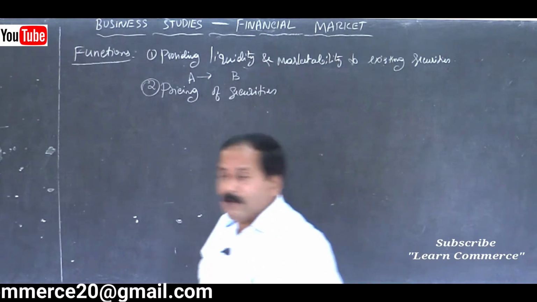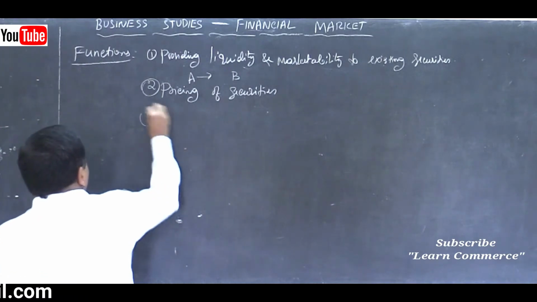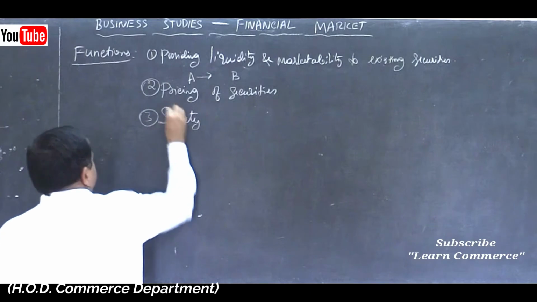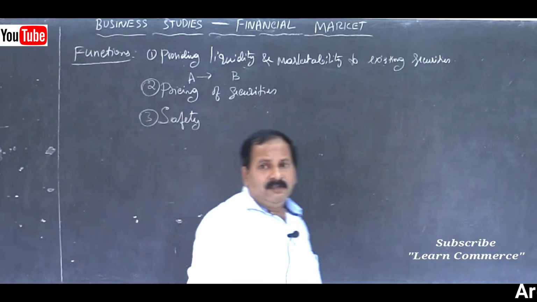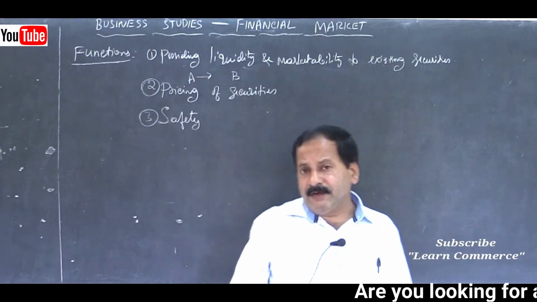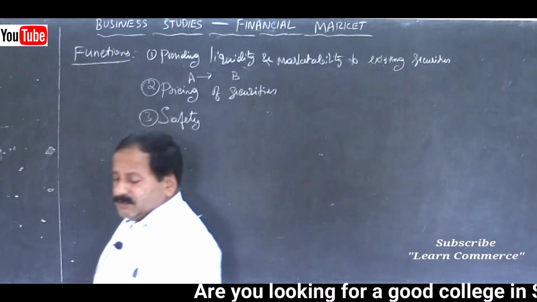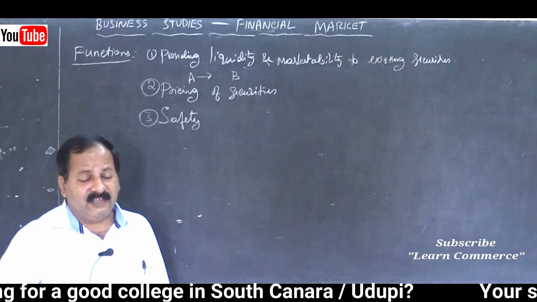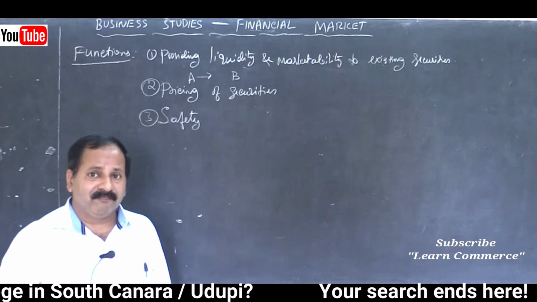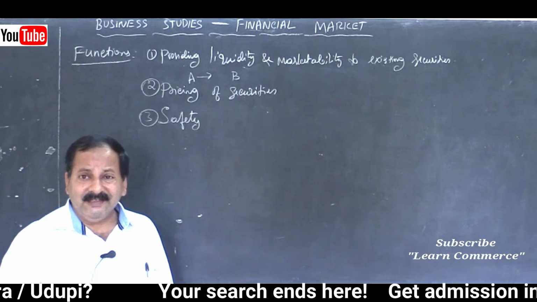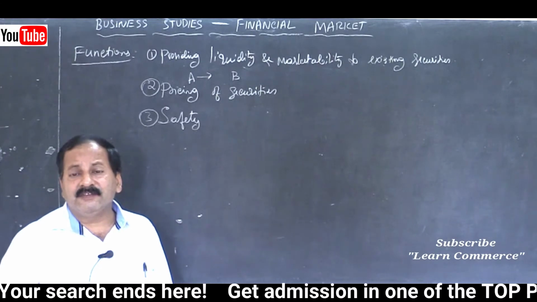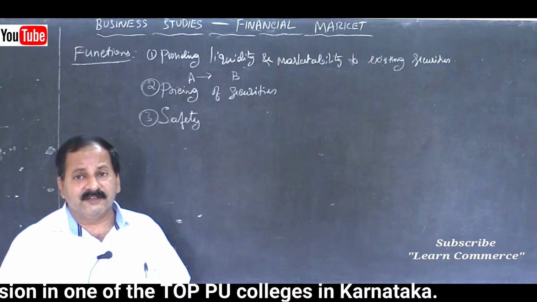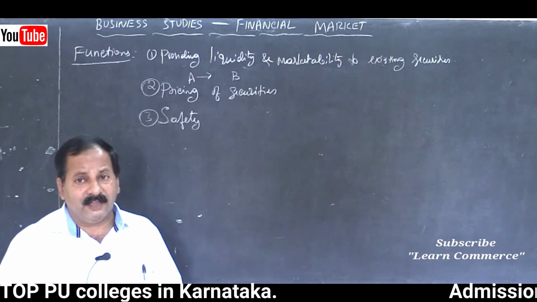The third one is safety of transactions. Of course, in olden days, if you wanted to sell your securities, the company used to give a share certificate, a physical certificate. If you wanted to sell the security, you were supposed to surrender that certificate to the company for verification.